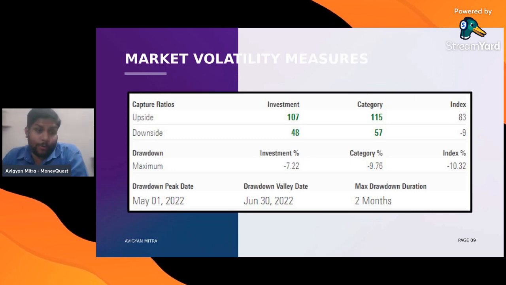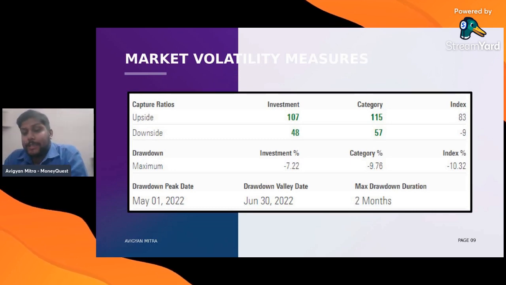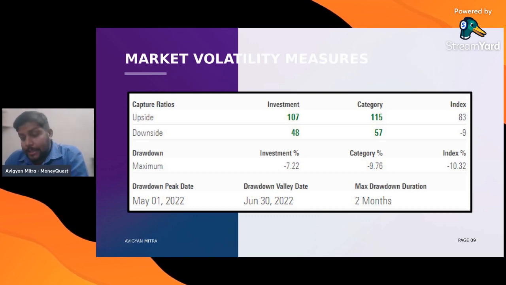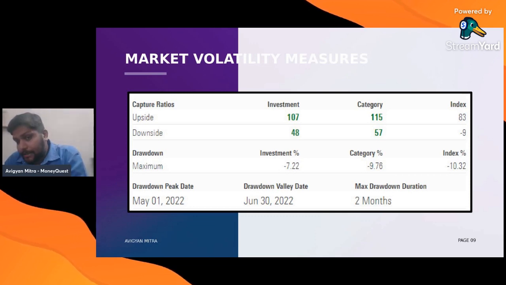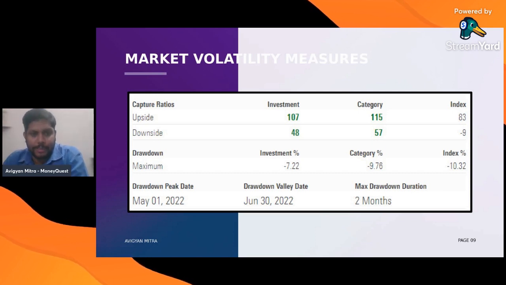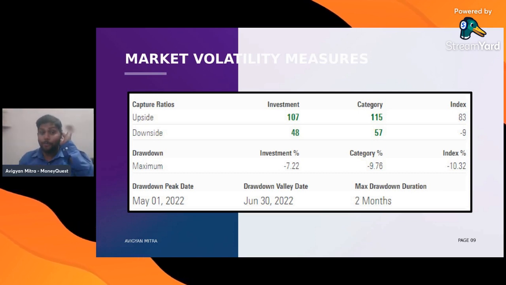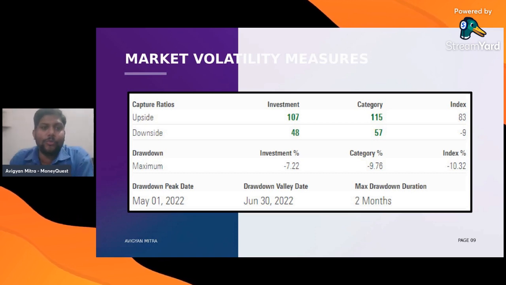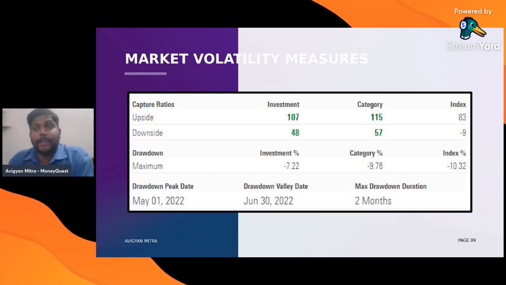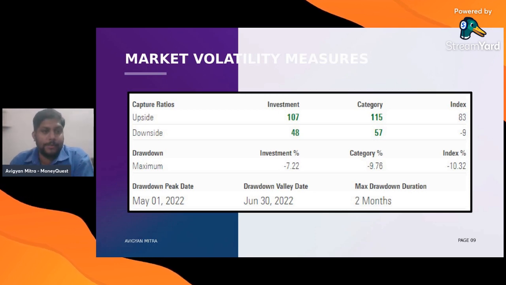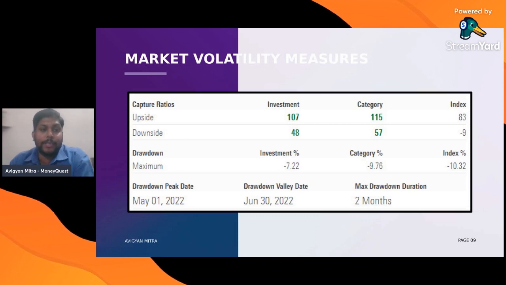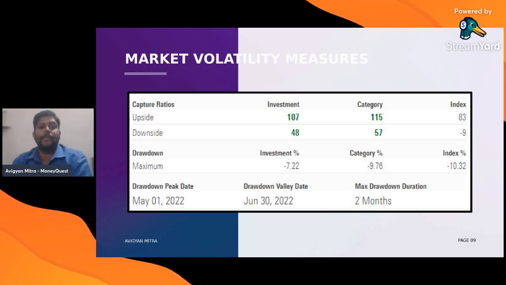Now, this is the most important part. When it comes to upside, see the category average, 115. This particular fund couldn't beat the category in a bull market on an upward trajectory. And on the downside, it has performed poorly compared to the category average. So you should be wary about these two ratios so that you can predict a particular fund's performance, by analyzing both the upside as well as downside capture ratios, right?